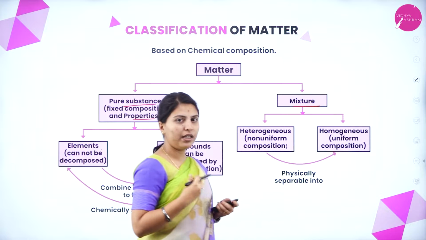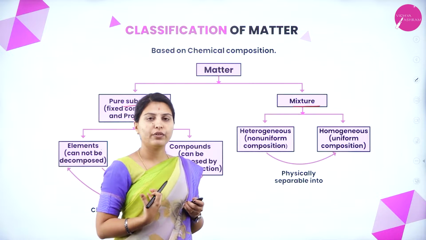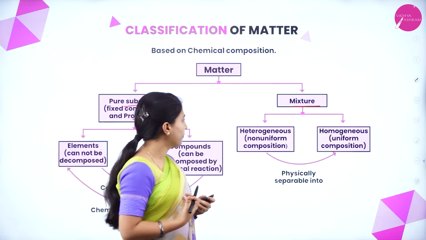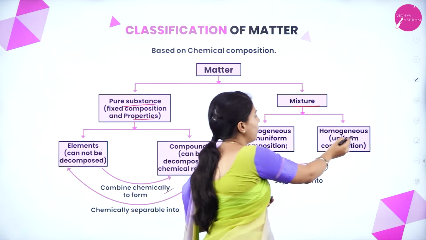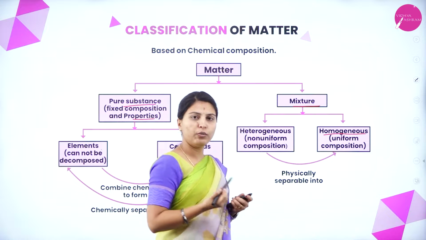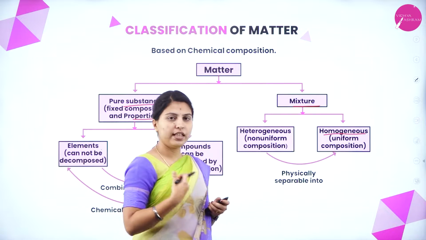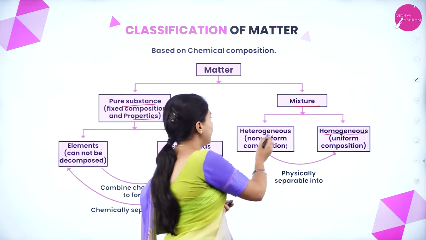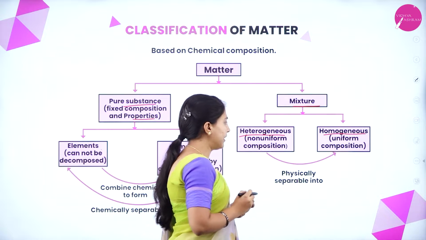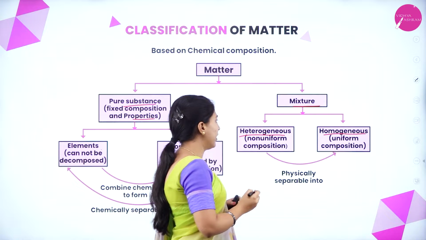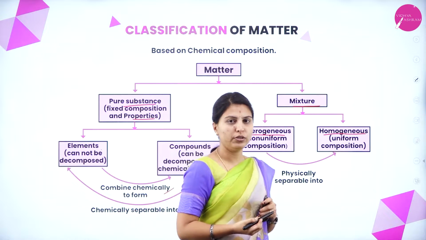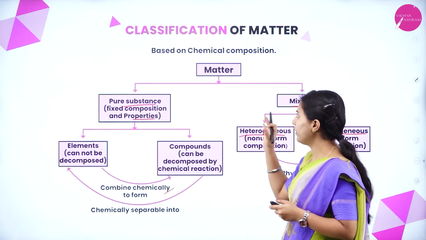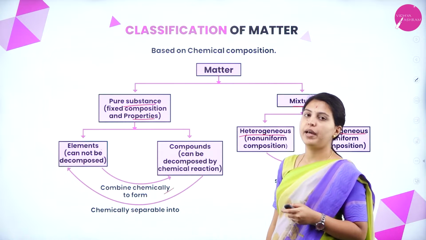A mixture is nothing but two or more substances mixed together. If it is in a uniform way, that combination is called a homogeneous mixture. If it is randomly mixed, we call it heterogeneous, that is a non-uniform mixture. A heterogeneous mixture can be physically separated into homogeneous ones. This is about the chemical classification of matter.